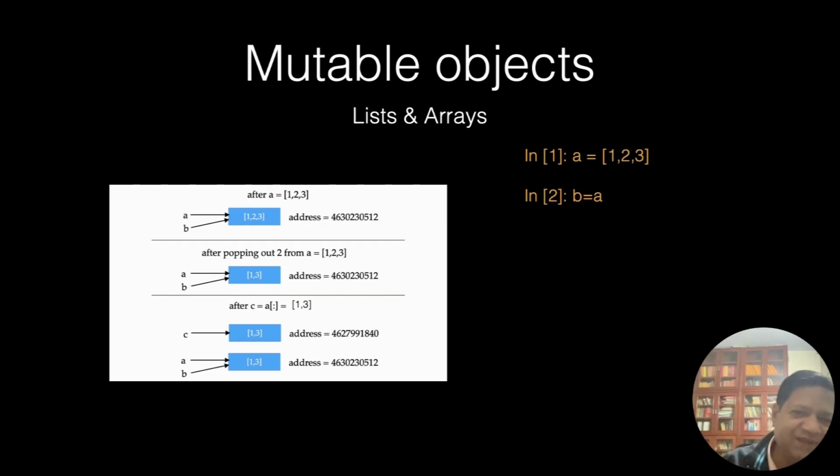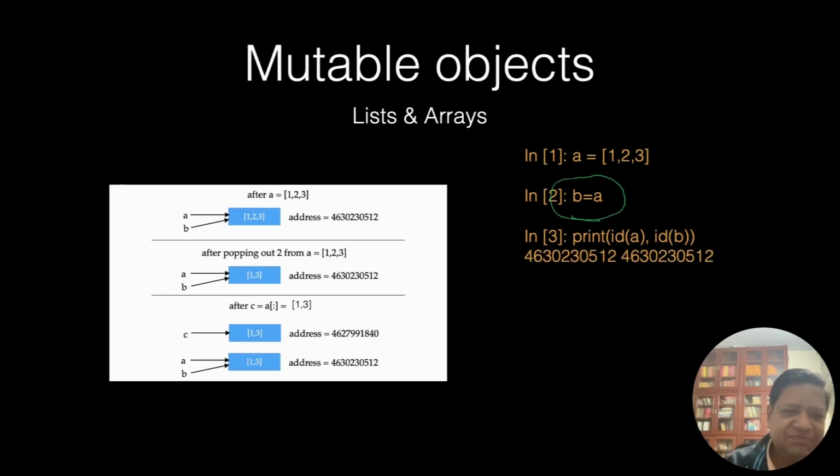If in fact I'm used to C, I basically work with C. So when I say B equal to A, you think that you created a new array B. But no, it is not a new array. It's pointing to the same array. And okay, so that's a catch. You have to be careful. Print ID of A and ID of B. They are same ID, 512, 512. It's a big number, so you don't need to look at it with a microscope. Just look at some 4 digits, 0512.